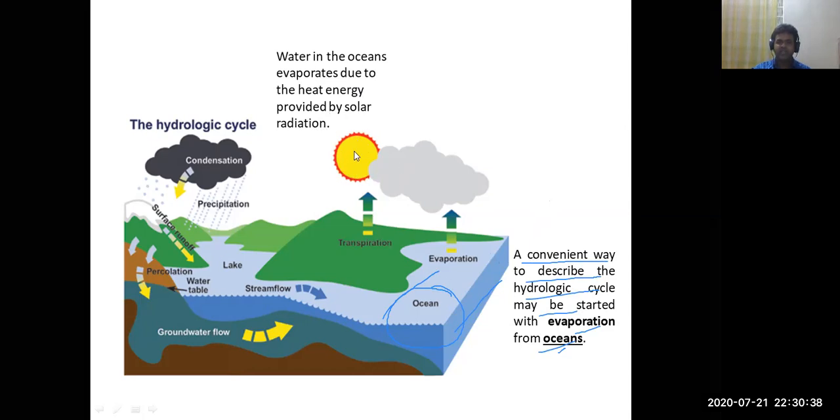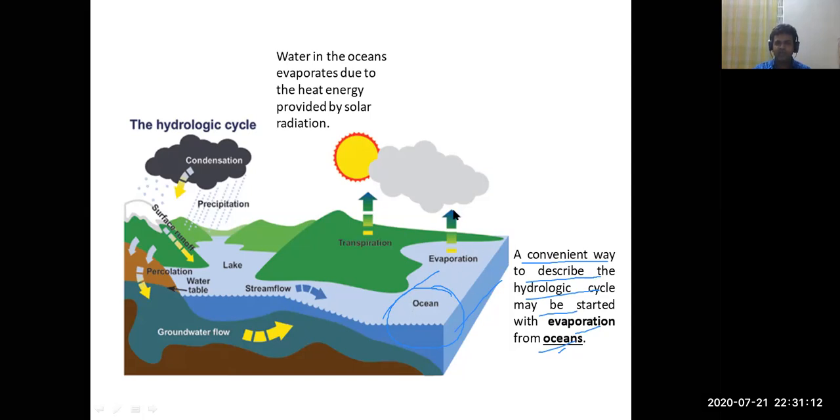When the sunlight strikes the ocean surface, due to the heat energy, this water begins to evaporate, and the evaporation process takes place. So what is this evaporation process? This is the evaporation, that means the conversion of the water phase to the gaseous phase. When the liquid phase converts into the gaseous phase, the process is called evaporation. So here the evaporation starting point is taken as the ocean.